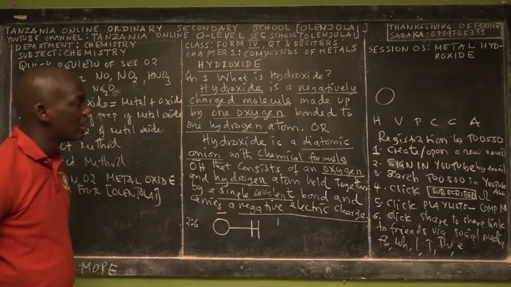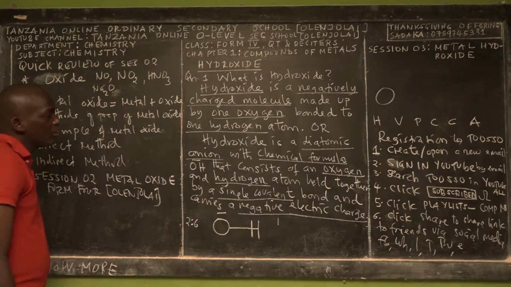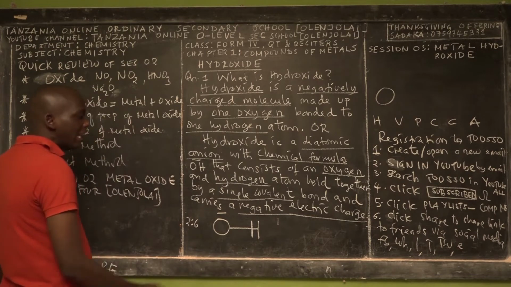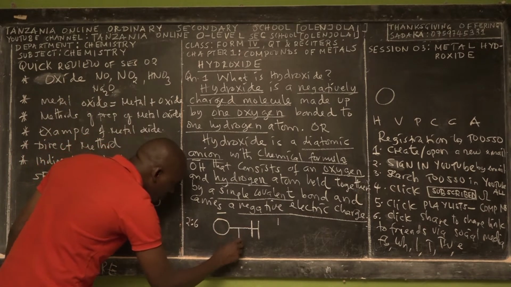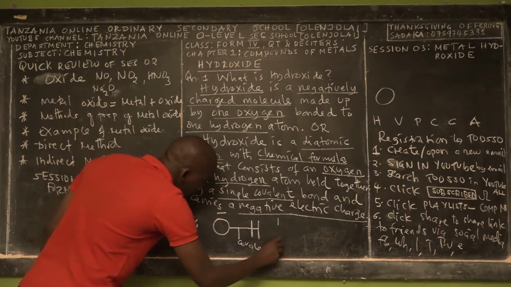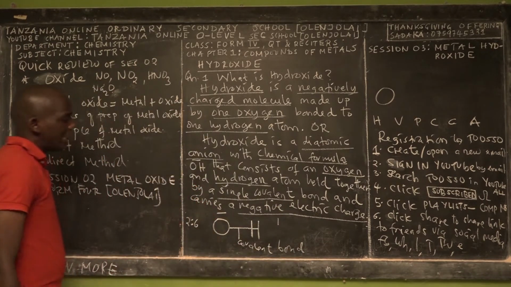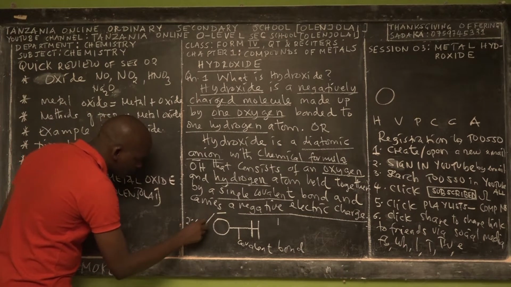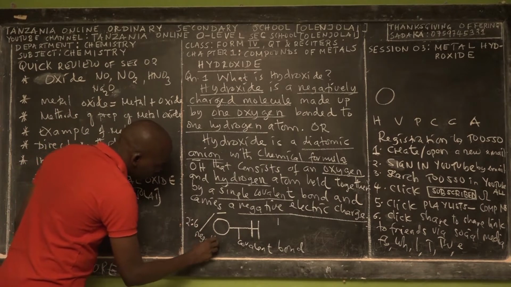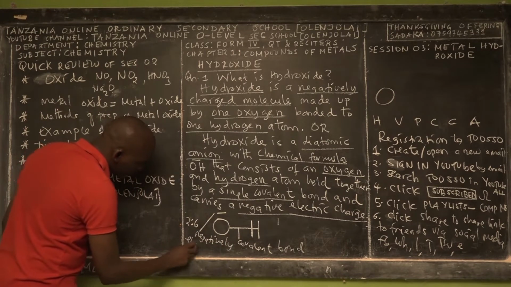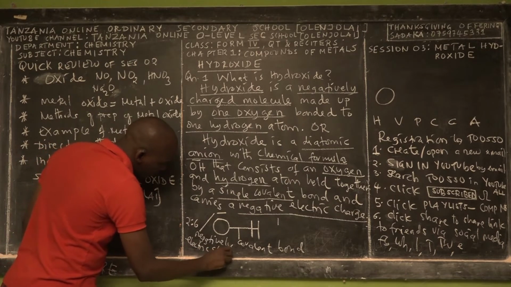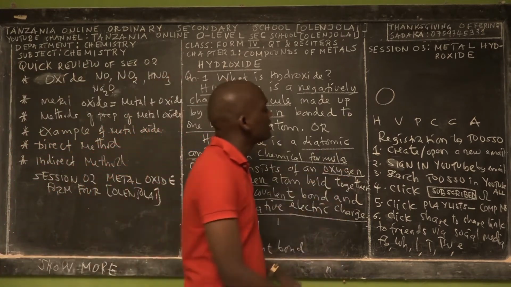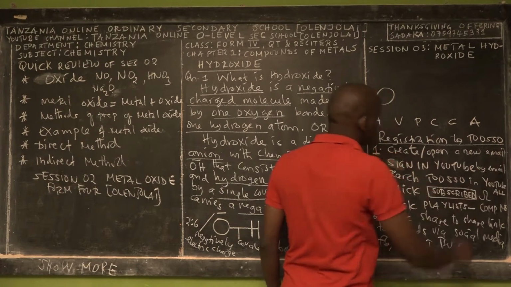Hydroxide. We are also going to cover hydroxide in the case of organic compounds. So that's why we say it consists of an oxygen and a hydrogen atom held together by a single covalent bond. This is what we call the covalent bond, and it carries a negative electric charge. So this is equal to a negative electric charge. Wonderful.